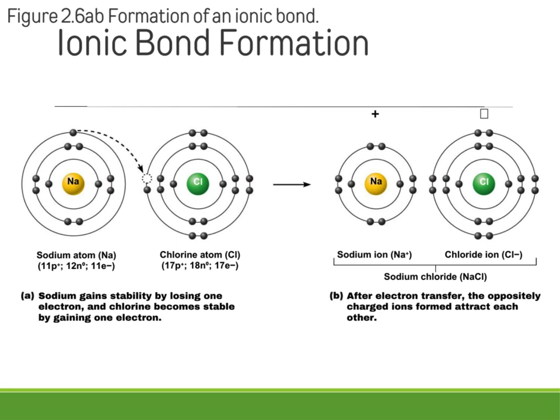Sodium has 1 electron in its outermost shell. It's easiest for it to have 8 electrons in its outermost shell if it transfers its outermost electron to chlorine. That gives chlorine 8 electrons in its outermost shell, where it previously had 7, and that results in 2 ions, one positive and one negative. But now they're both happy with the number of electrons they have. But because we moved something that was charged, electrons, around, the 2 resulting ions have charges as well.